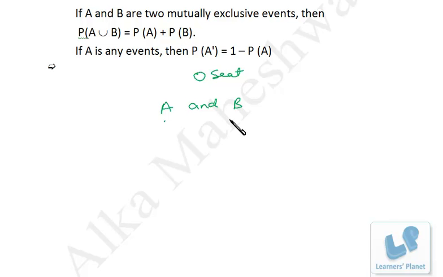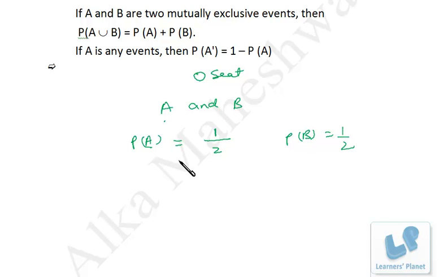Or we can say, if I have to calculate the probability of A and B, how would I do that? Probability of selection of A is known as PA, and what are the total number of seats? 2, right? And if A has to win, the chances are 50%, or the probability of winning of A is half. Similarly, probability of winning of B is also half, unless some specified conditions are there, right?